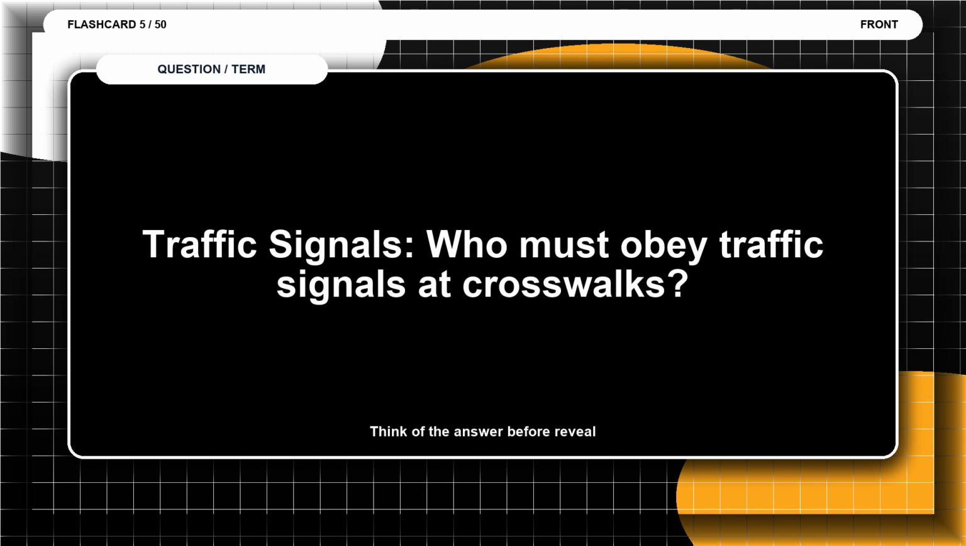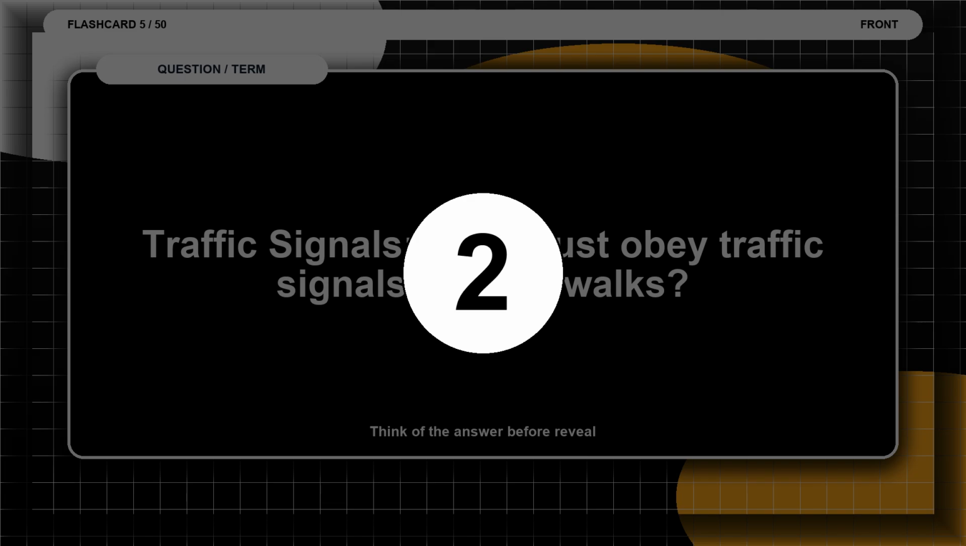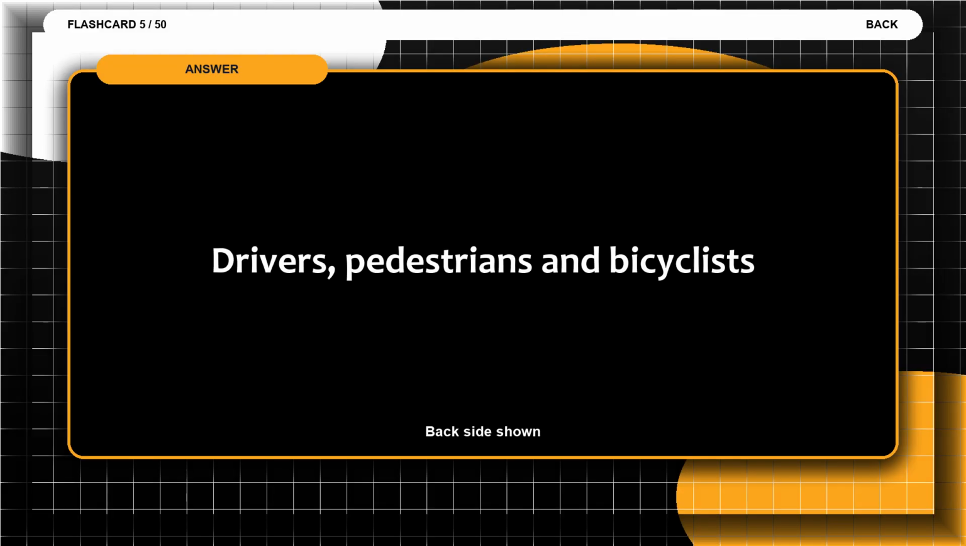Flashcard 5. Traffic signals. Who must obey traffic signals at crosswalks? Think of the answer before the reveal. The answer is drivers, pedestrians, and bicyclists.